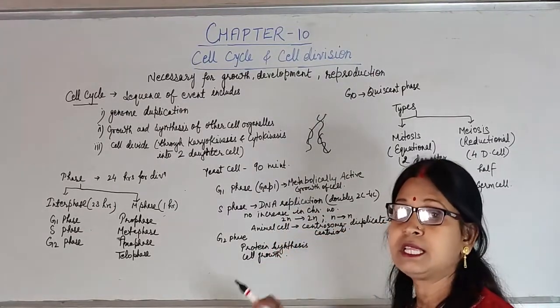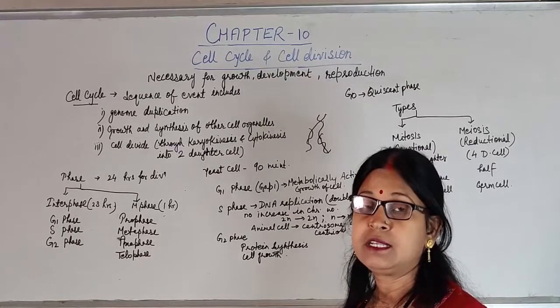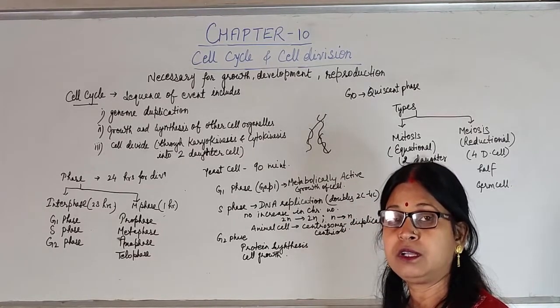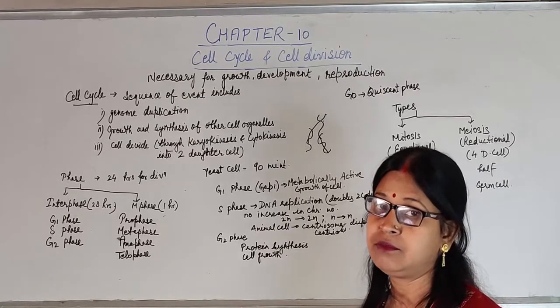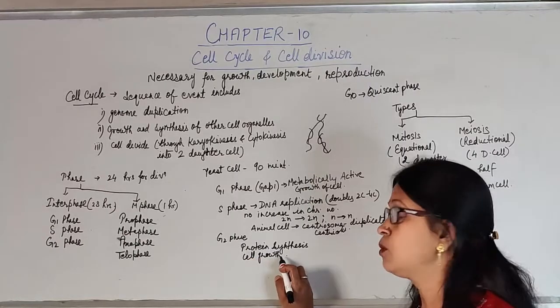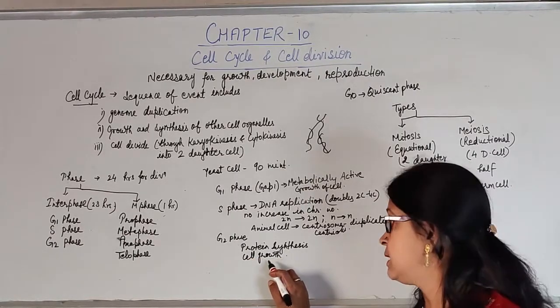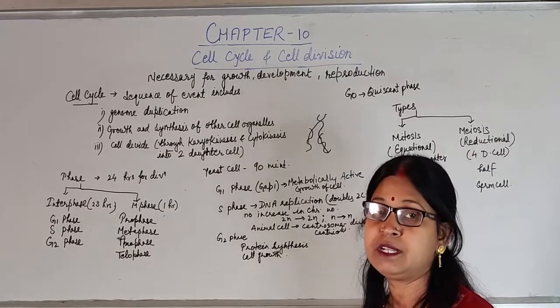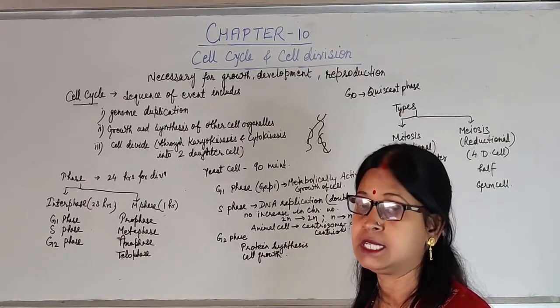In animal cells at this time, the centrosome will divide into two centrioles, which will later form the spindle fibers. The G2 phase or gap 2 phase includes protein synthesis as well as growth of the cell and other cell organelles, so that they will be distributed among the two daughter cells.